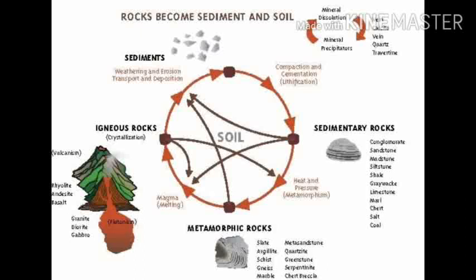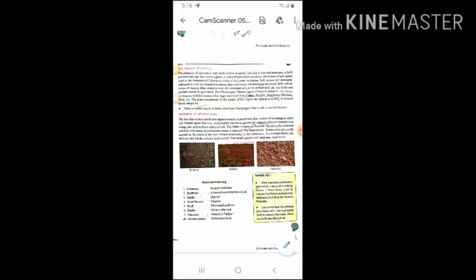According to our textbook, the thin film of rock debris and organic matter on parent rock that sustains living beings is called soil. There are different kinds of natural agents like river, wind, rainfall, etc., and with the help of